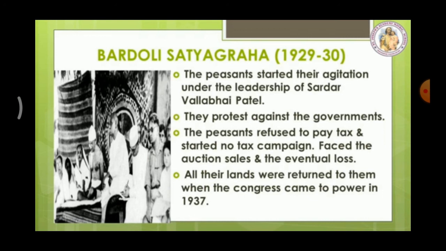The peasants refused to pay tax. In 1930, the peasants of Bardoli rose to a man and refused to pay taxes. All people gathered and refused to pay the tax. At this time, people faced the auction of their lands, a critical situation, and the eventual very heavy loss of almost all of their lands, but they refused to submit to the government.